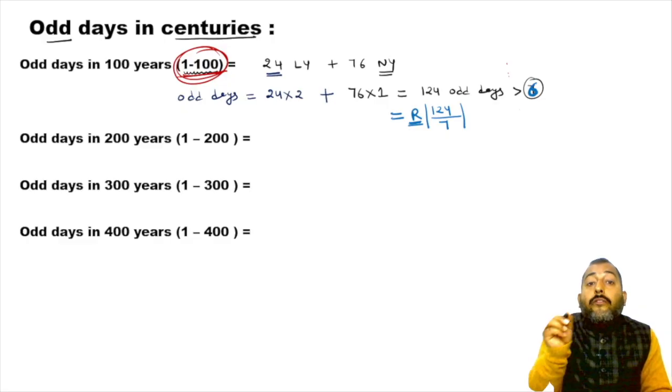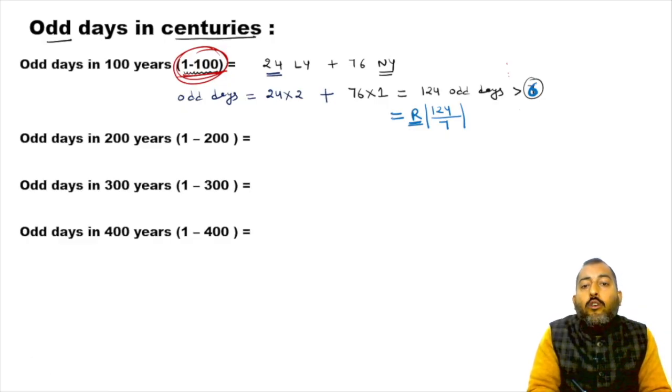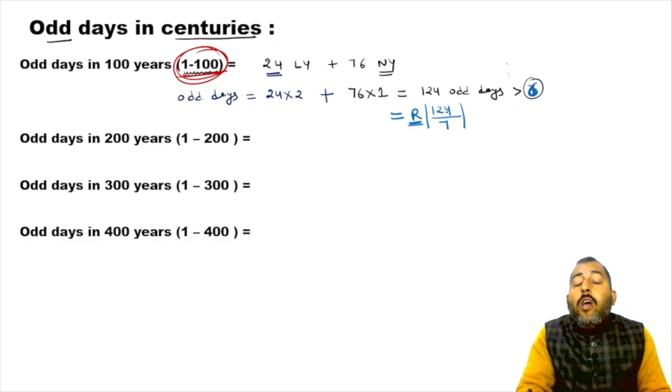R stands for final remainder. If you further divide 124 by 7, your final remainder is going to be 5.